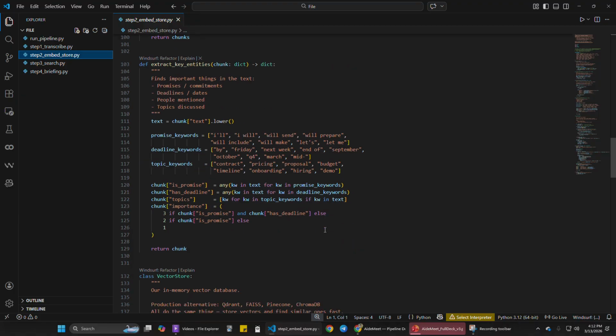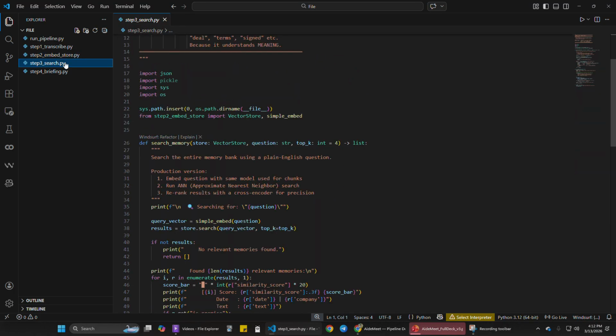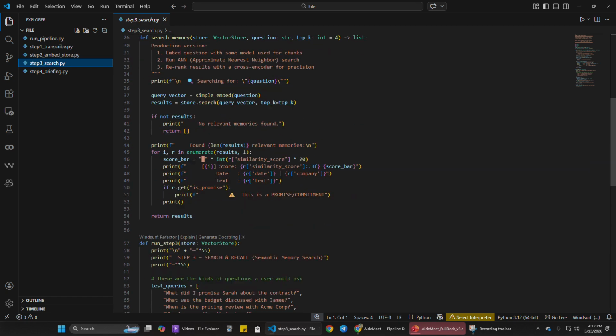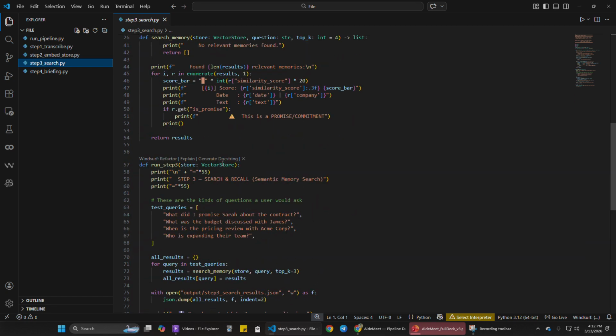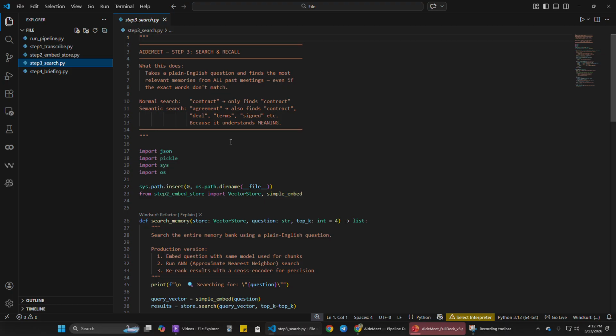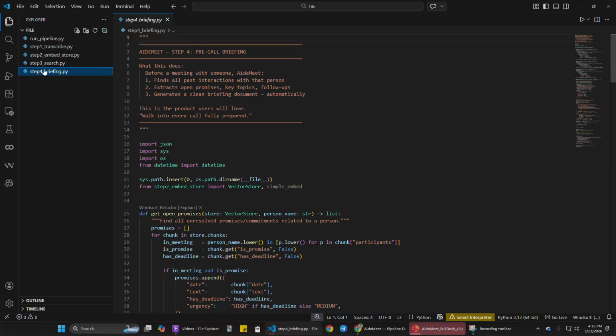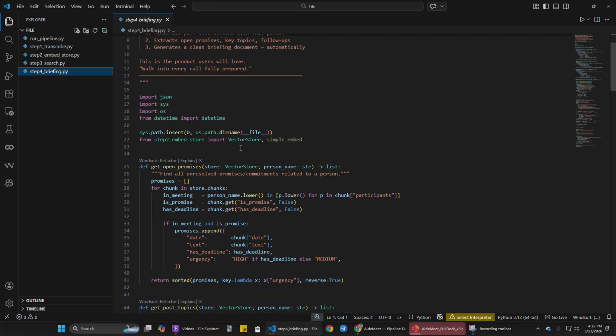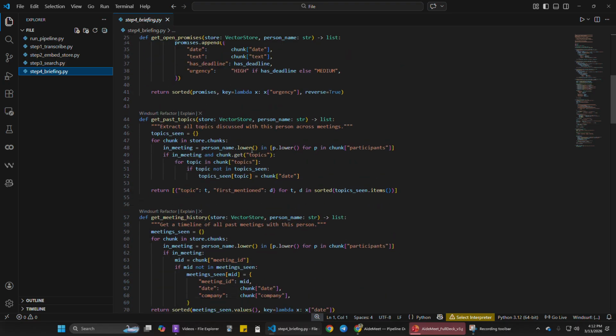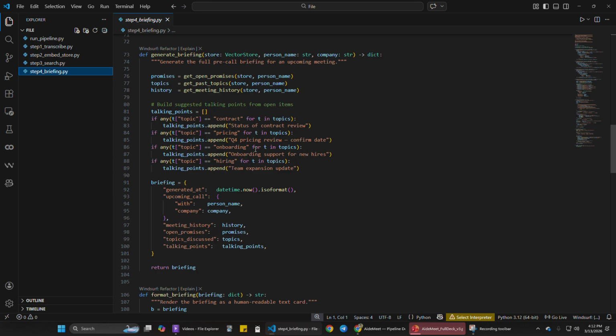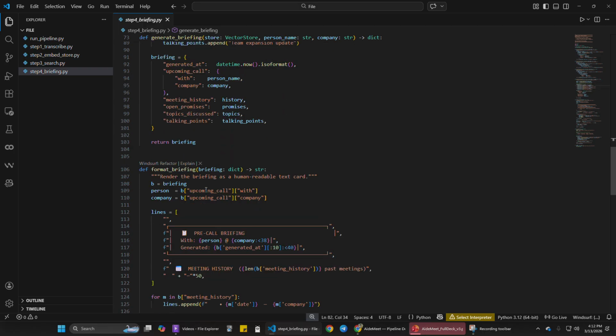In the search section we can search over this data. And here is step four, the pre-call, which helps with your next meeting or schedule and your topics.